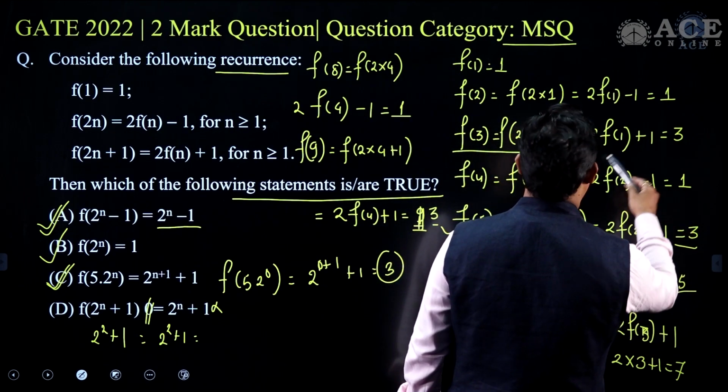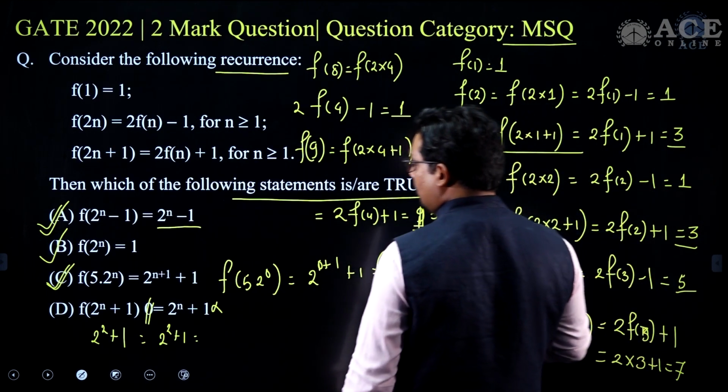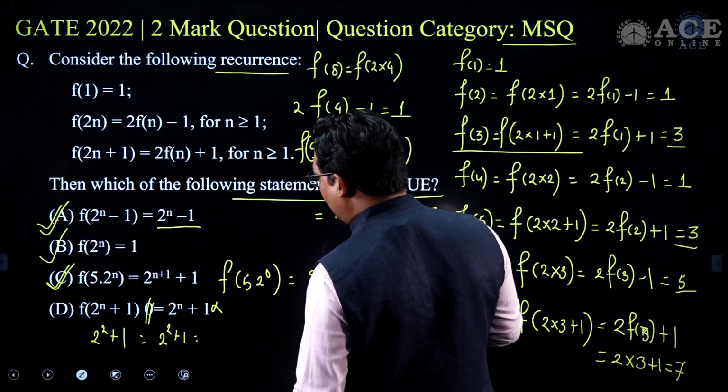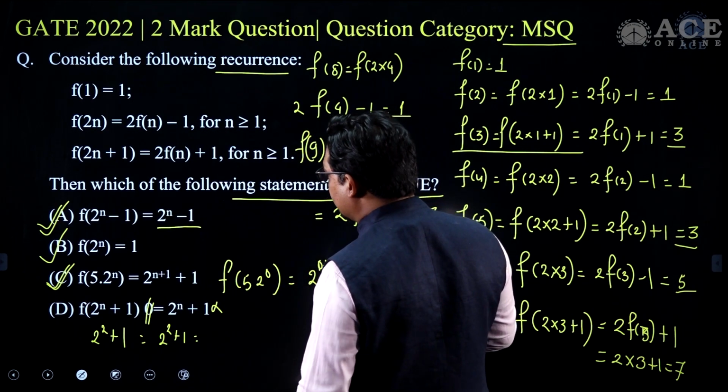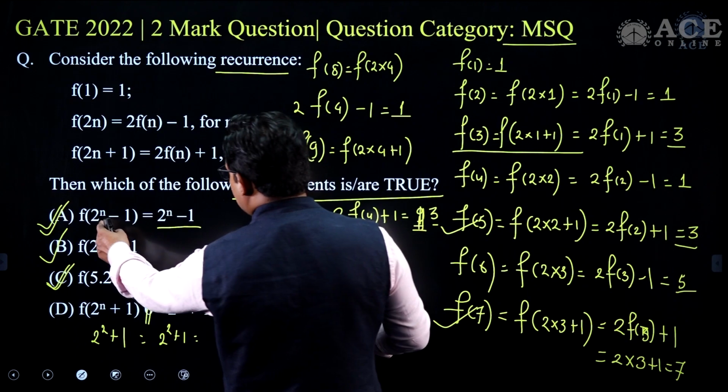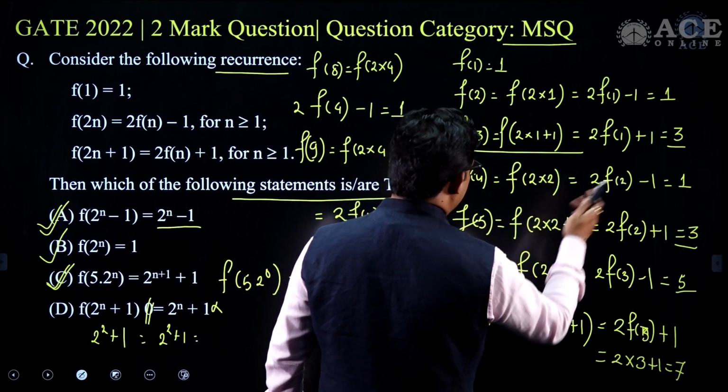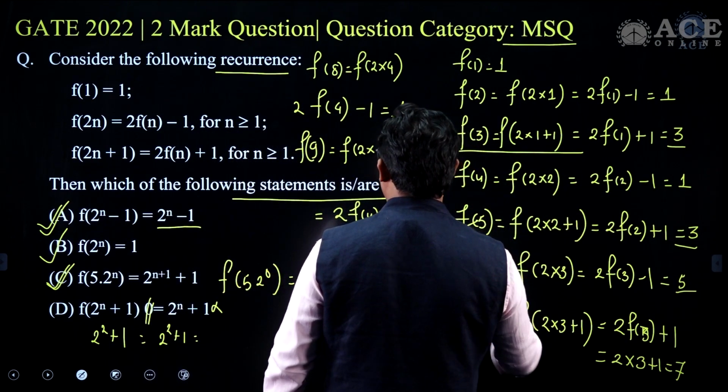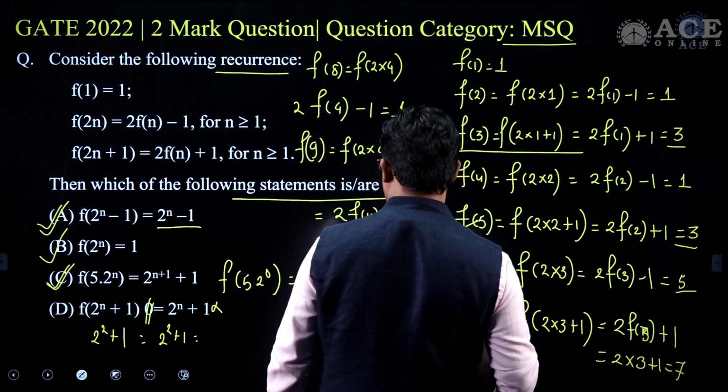F of 9 is not getting it, but the answer in this case is 3. 5 was 3, 3 was 3. So 2 to the power 4 plus 1, but that is not 9 here. 2 to the power 8 minus 1, no, that is not coming. So 3 is coming 3, 5 is coming 3, and 9 is also coming 3. F of 10.